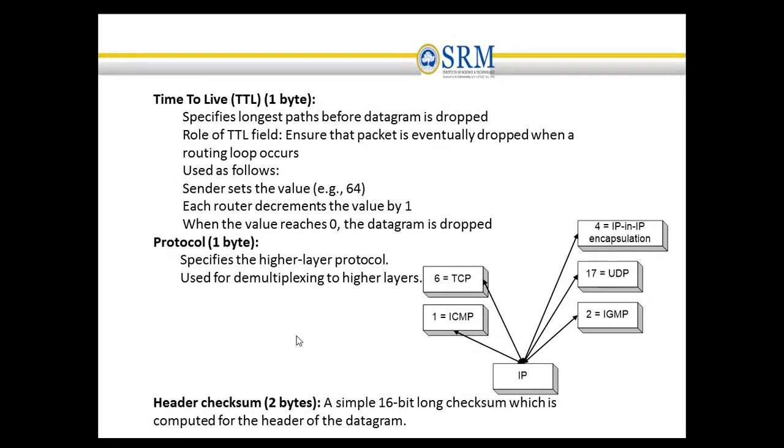If this field is not there, then the packet will keep looping across the network, going through multiple routers, and will not be discarded from the network. So the purpose of this time to live field is to avoid routing loops. For example, each router will decrement the value. When the value reaches 0, the particular IP datagram will be dropped from the network.